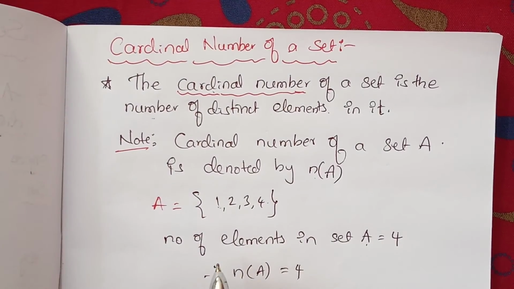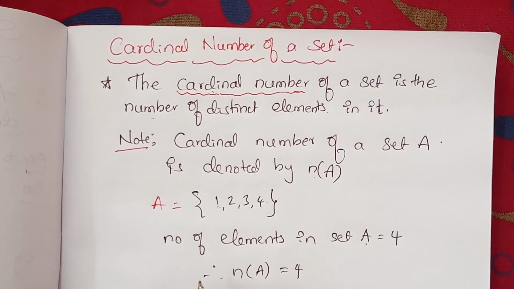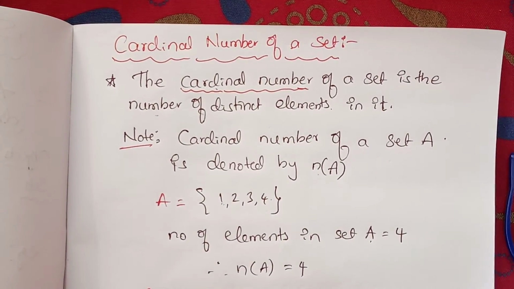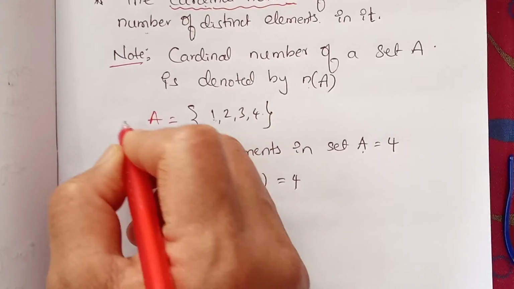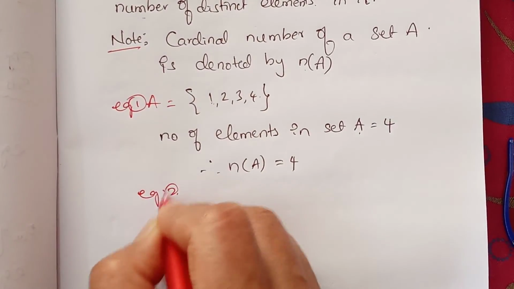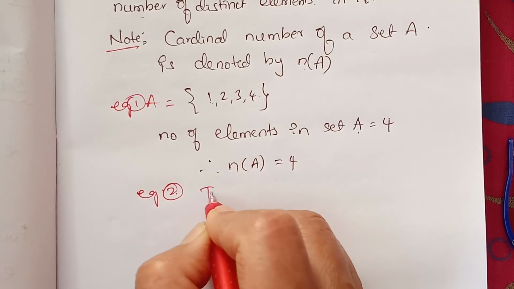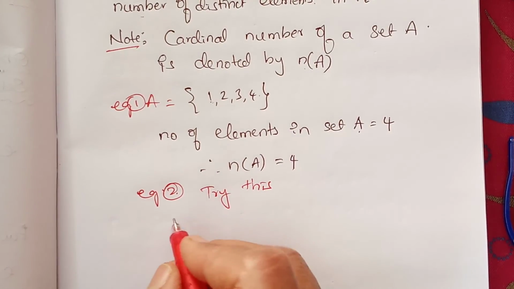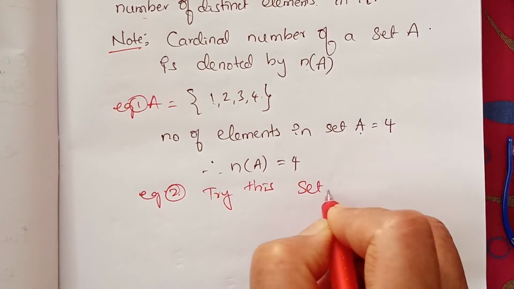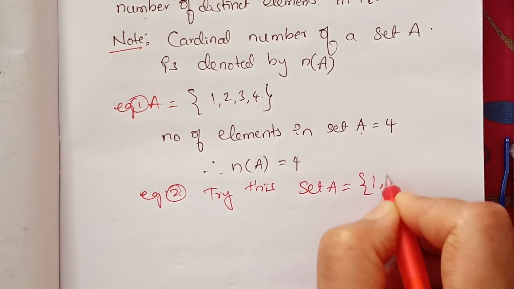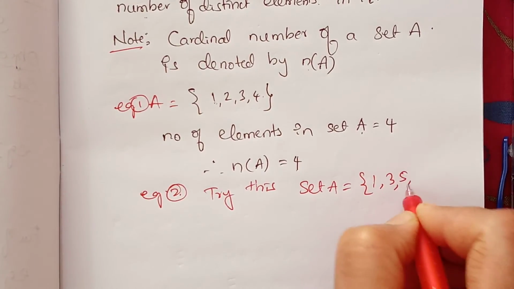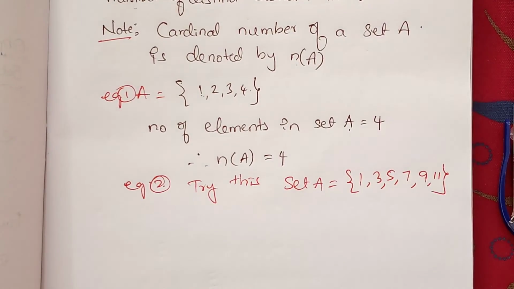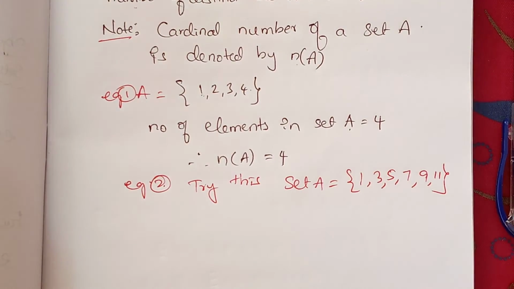One more example, try this problem also. Write the cardinal number of set A is equal to 1, 3, 5, 7, 9, 11.